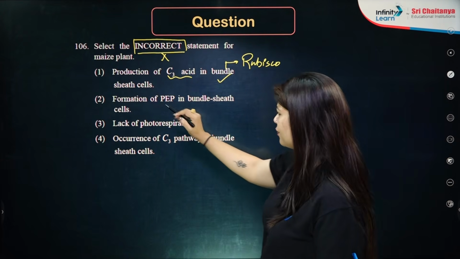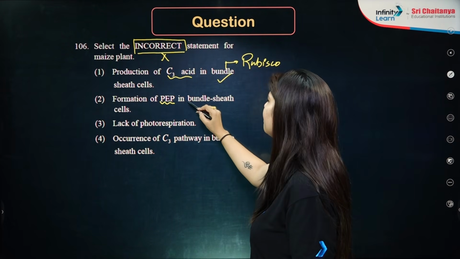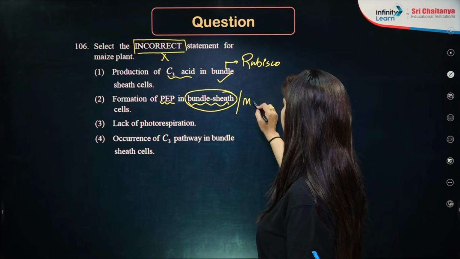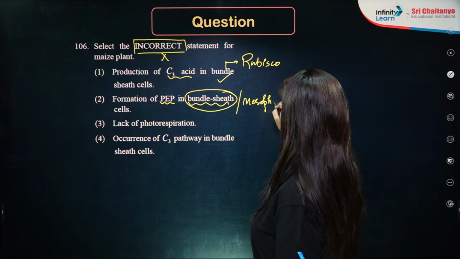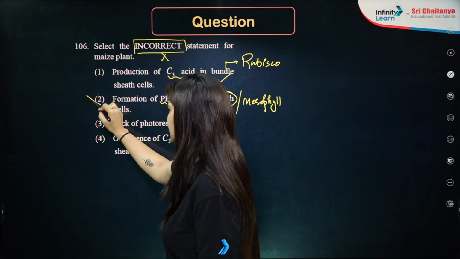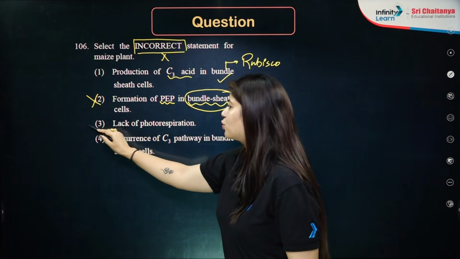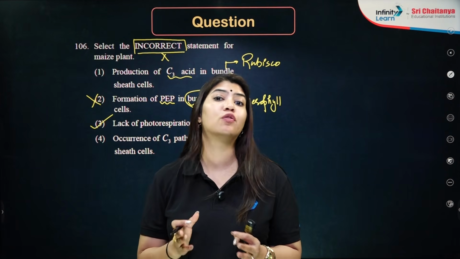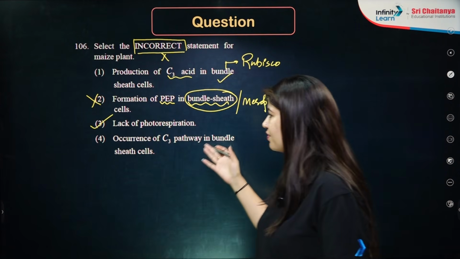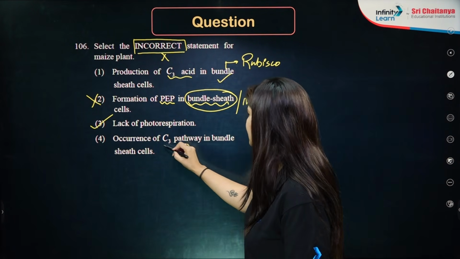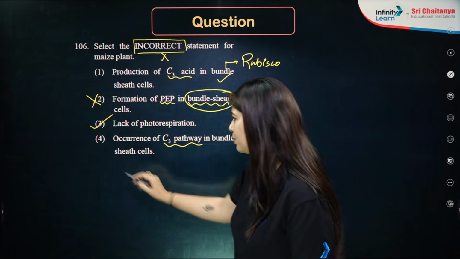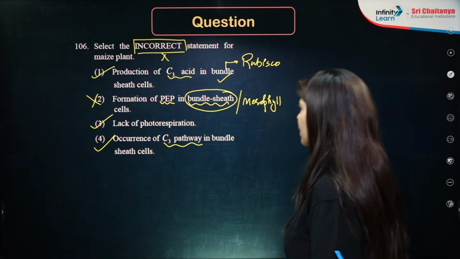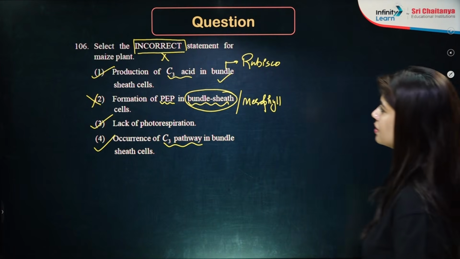Okay. Formation of phosphoenol pyruvate in bundle sheath cell. PEP is going to be formed in the mesophyll cells, so it is my incorrect statement. There is a lack of photorespiration in C4 plants. Basically, they avoid photorespiratory losses, so it is a perfectly correct statement. Occurrence of C3 pathway in the bundle sheath cell is a perfectly correct statement. So out of the 4, option 2 is incorrect, which means it is the correct answer.